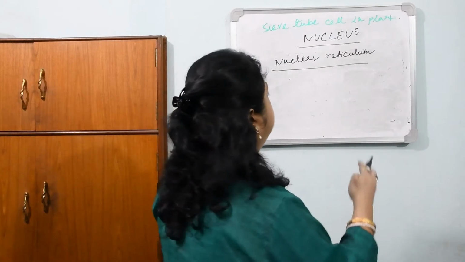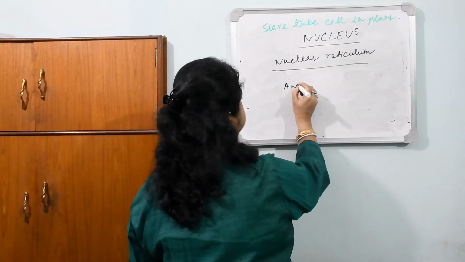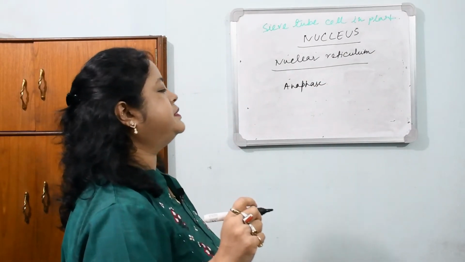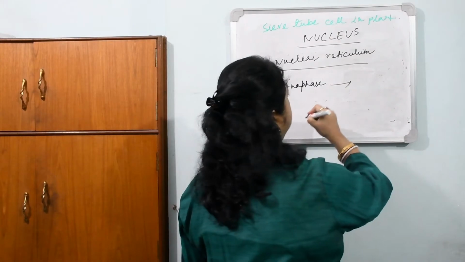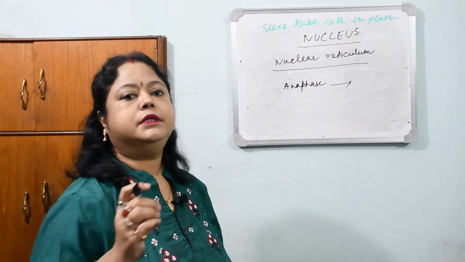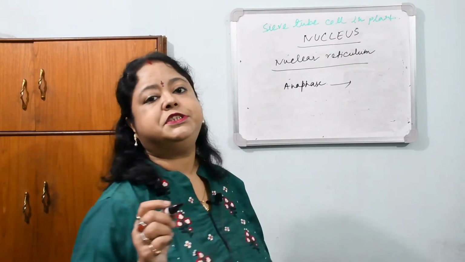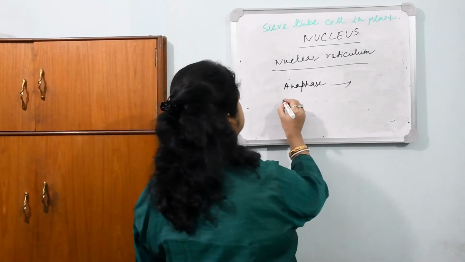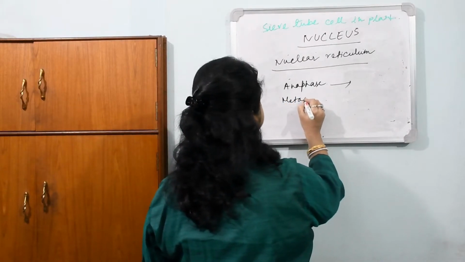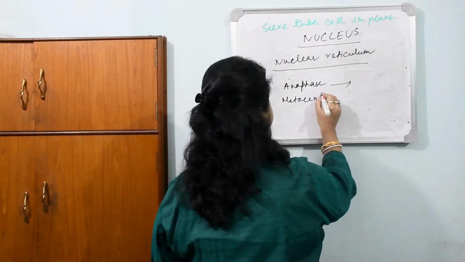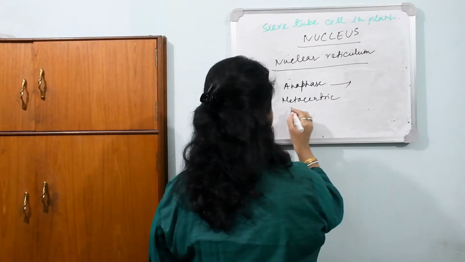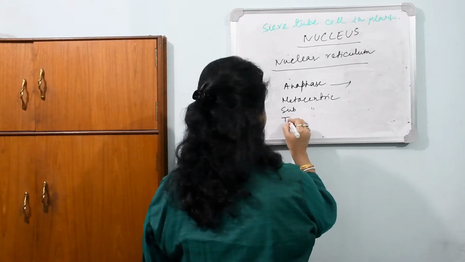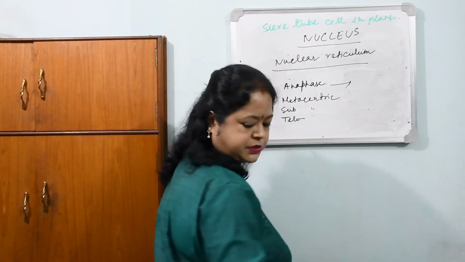Now in anaphase we can see that the chromosomes are moving towards the pole, and during this movement they take some shape. According to that, chromosomes are divided into many types, like metacentric, submetacentric, acrocentric and telocentric.